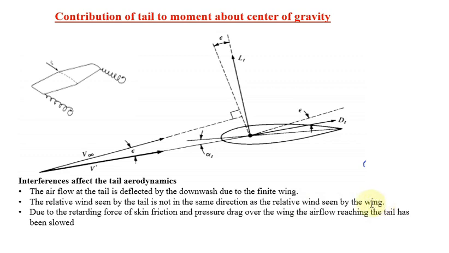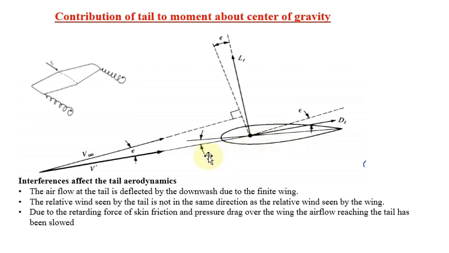There is some difference because of the downwash effect. And another point: due to the retarding forces of skin friction and pressure drag over the wing, the airflow reaching the tail has been slowed. That is what they want to convey. So this is a point you have to say.